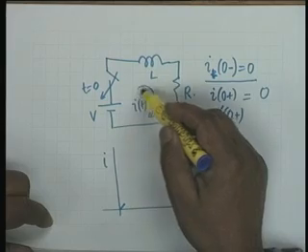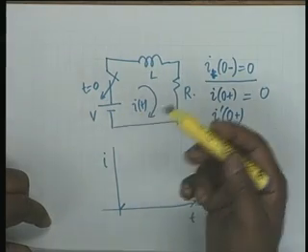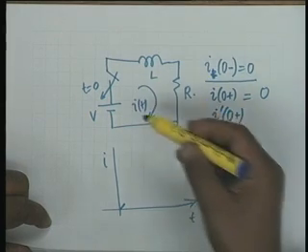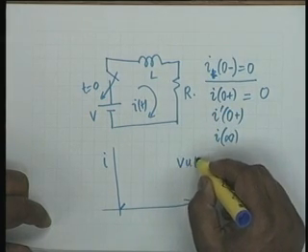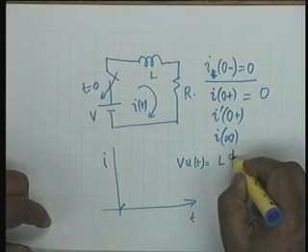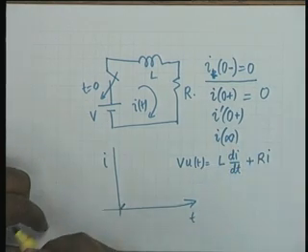If I write I in this direction and I reverse the polarity of V, then obviously the slope can be negative. But anyway, considering this situation, you have V times u of t is equal to L di dt plus Ri. This is the equation.